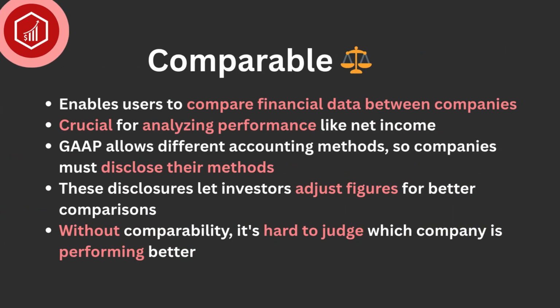Now we move on to comparable. In addition to being relevant and reliable, useful information should be comparable. This means investors are able to compare financial information between two similar companies. For example, how one company's net income compares with another company's net income. In putting together financial statements, accountants must allow for meaningful comparison because there are often alternative ways to account for the same transaction within GAAP. Companies must disclose the methods they select. Without comparability, it is hard to judge which company is performing better because they can use different methods.